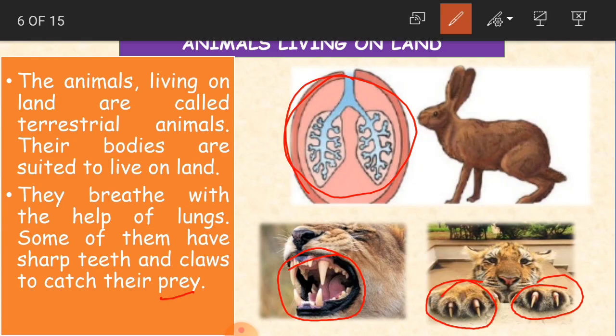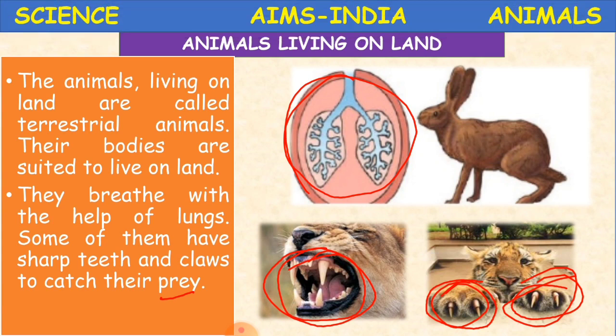They take non-veg food. Like they kill animals, even they kill human beings, and they eat the flesh of the bodies. So to eat their food and to catch their food, they have got these sharp teeth and claws. In the sense, their body has got this type of features to live on the land. Clear, children? So what we have learned here is that they have got lungs to breathe, and some animals have got sharp teeth and claws to catch their food.